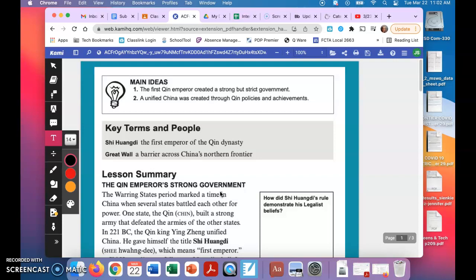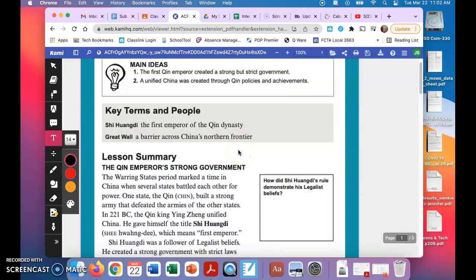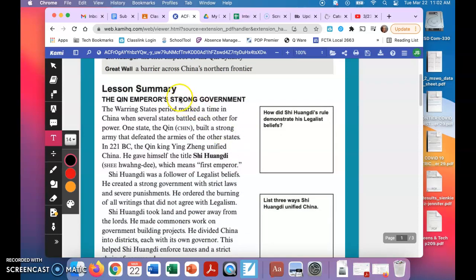Okay, here we go. So again, with ancient China, the main ideas are number one, the first Qin emperor created a strong but strict government. And number two, a unified China was created through Qin policies and achievements. Key terms and people are Shi Huangdi, the first emperor of the Qin dynasty, and the Great Wall, a barrier across China's northern frontier. Lesson summary: the Qin Emperor's strong government.